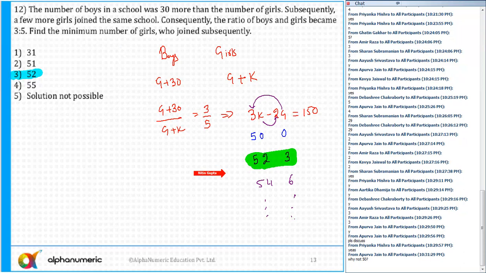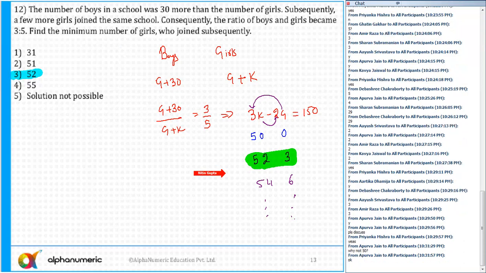Remember, when you are writing the paper, do not start doing research. 50 is not given, so why worry about that? In any case, it is 30 more than the number of girls, so it has to be 52. It means initially the number of girls has to be minimum 1.